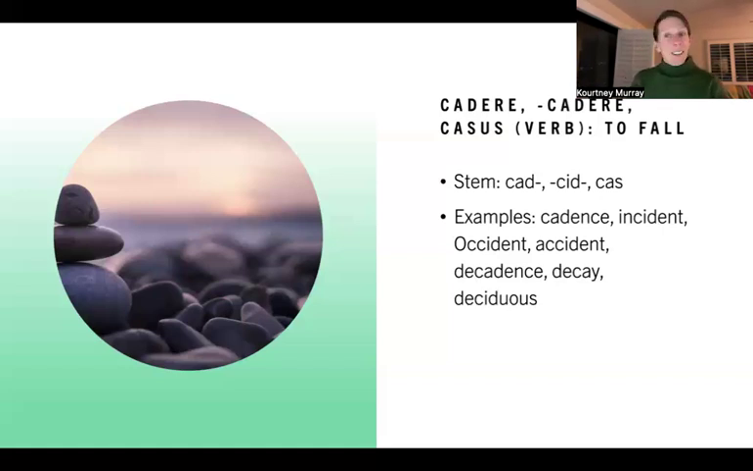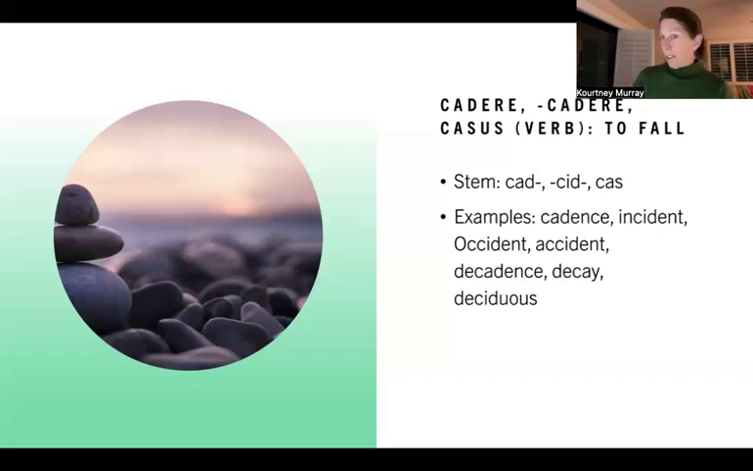So decadence and decay, these both have a sense of falling away from either a moral high ground, like decadence definitely implies falling away from a sort of moral standard, and decay has a sense of falling away from wholeness. Decay implies a falling from a purer state, right? So that's how that comes about.